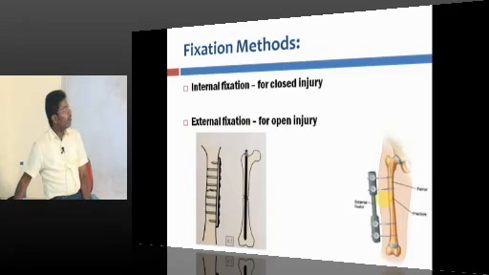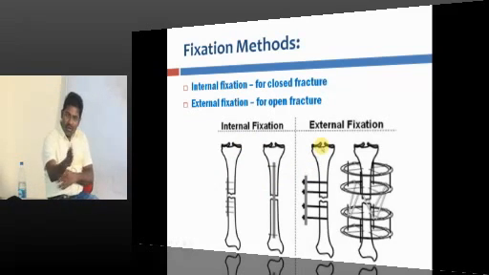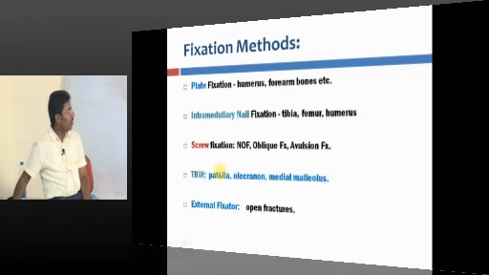What are the internal fixators? Okay, this is internal fixation. It can be an intramedullary nail or a plate you can use. Or external fixation can be a one-sided rod alone or a circular fixator. The circular fixator you know very well, Ilizarov. So external fixator can be a single rod or an Ilizarov. Internal fixation can be an intramedullary nail, or it may be a plate. We have slides, do not worry, I will tell you what it is.